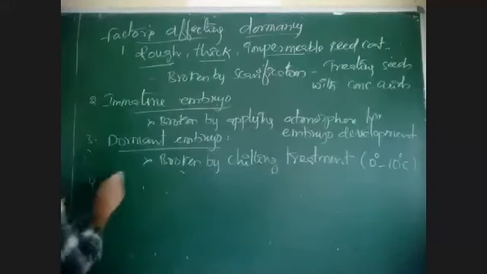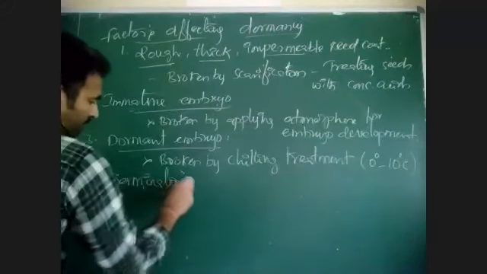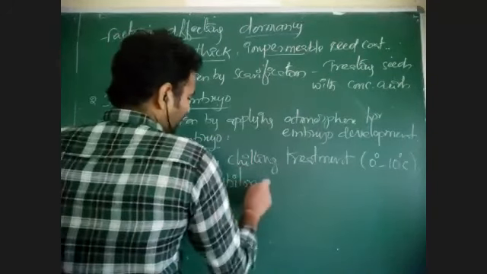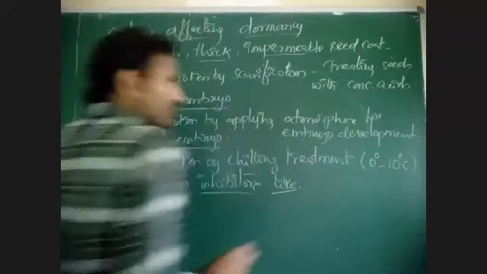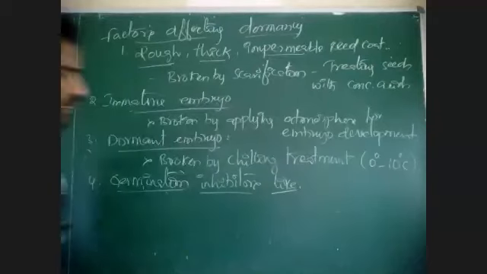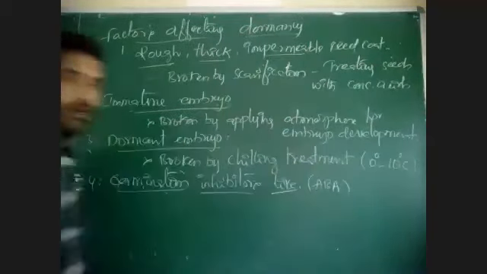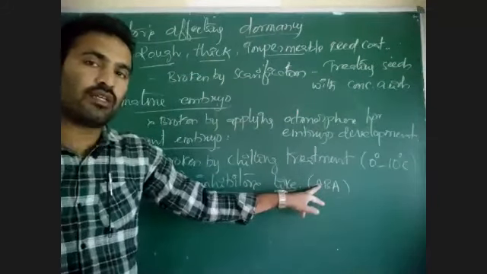Then, the fourth one, germination inhibitors. What do germination inhibitors mean? Some phytohormones are there, like ABA, abscisic acid. Plant growth regulators. Abscisic acid is a negative regulator of plant growth.